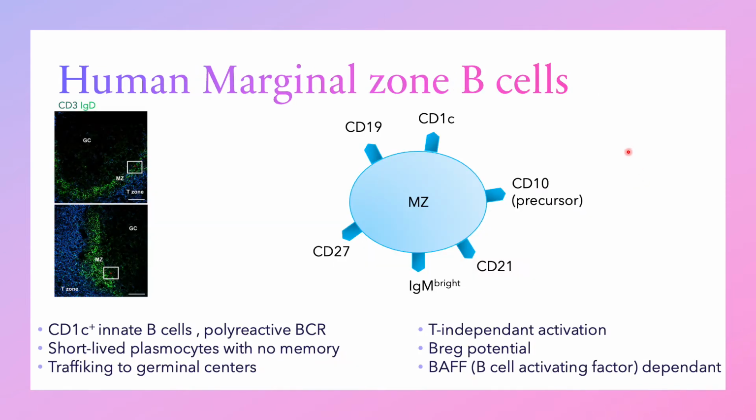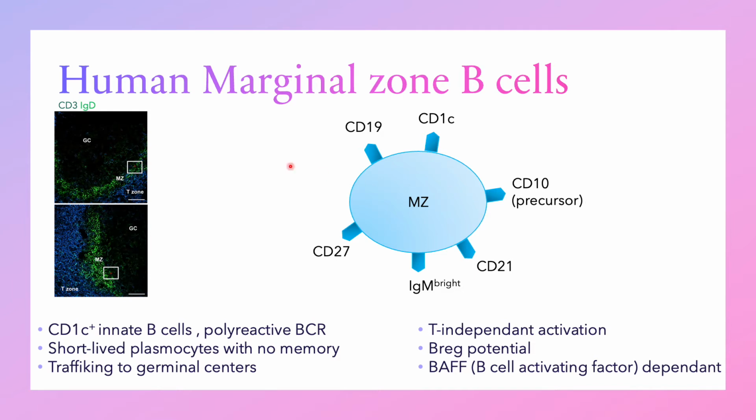The human marginal zone B cells are a CD1 plus innate B cell subset. We identified them with these markers and their precursors, that we called precursor-like marginal zone B cells, possess also the maturity marker CD10. Marginal zone B cells possess a polyreactive BCR and can differentiate in short-lived plasmacytes with no memory. This means that they can produce polyreactive antibodies, mostly IgM, upon activation via their BCR and Toll-like receptors. Those cells use therefore T-independent activation.